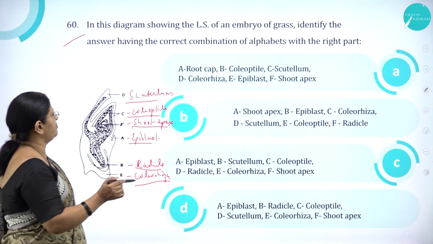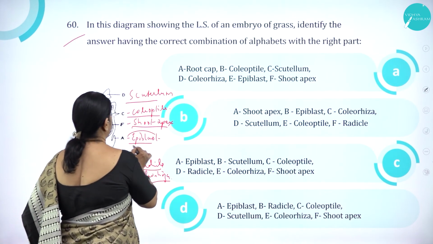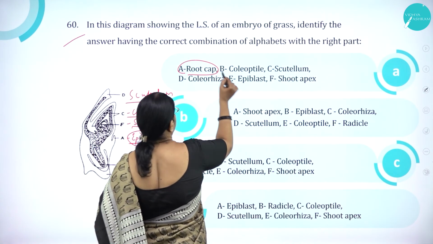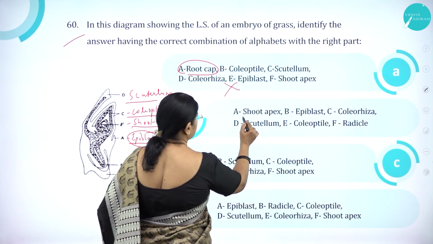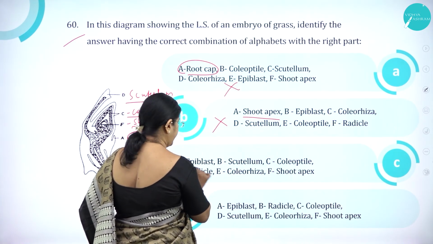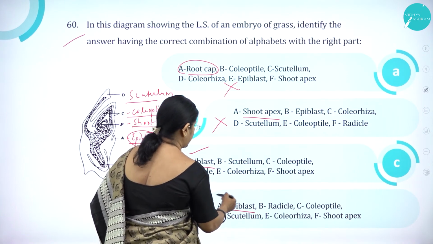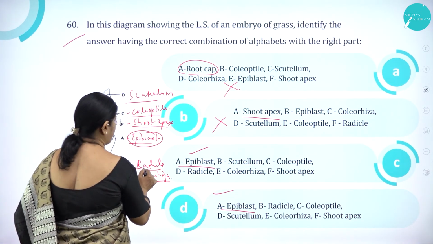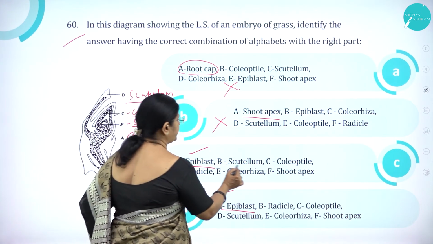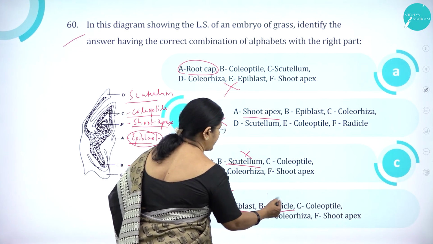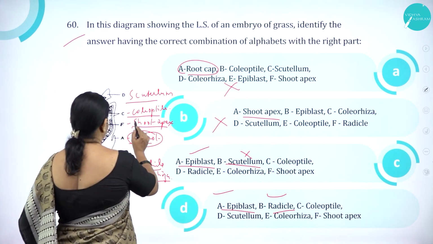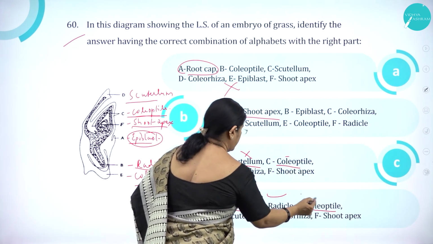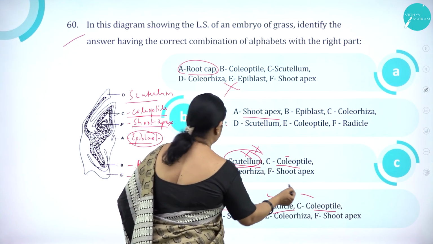Let us see which is the combination. First, A is epiblast. Here it is root cap, so this is wrong. Here also shoot apex, wrong. Here it is epiblast, correct. What is B? B is radicle. Here it is given scutellum, so it is wrong. Here B, radicle, correct. C, coleoptile. Here it is C, coleoptile, correct. But here this is wrong. So this is correct.